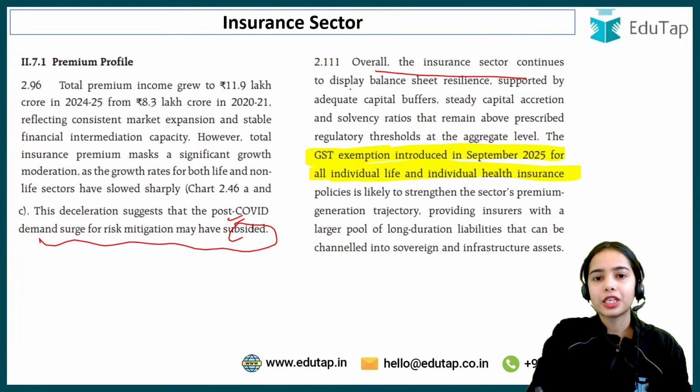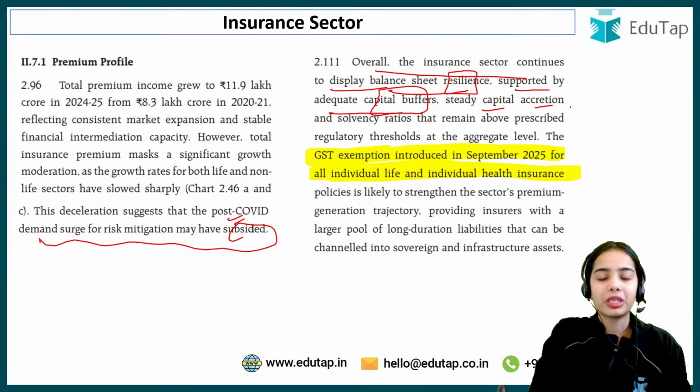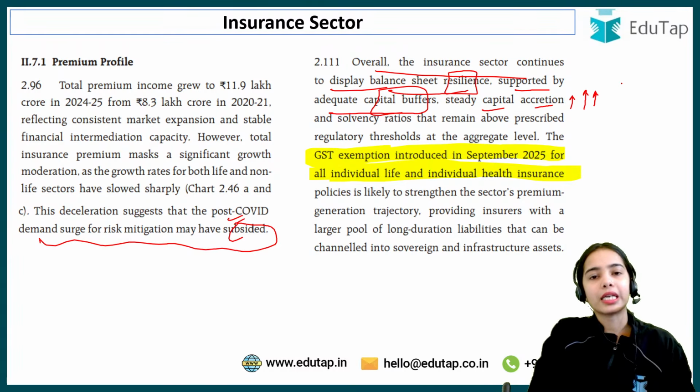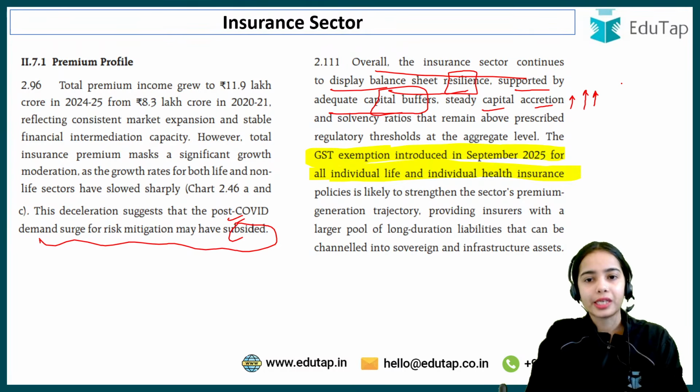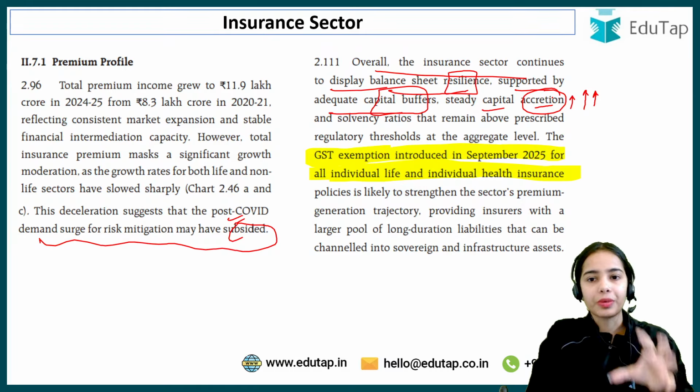Overall, the insurance sector continues to display balance sheet resilience, supported by adequate capital buffers that the insurance companies are maintaining. Steady capital creation means the insurance premiums are increasing even though the growth is moderated, but still the insurance companies are able to collect the capital, collect the money.